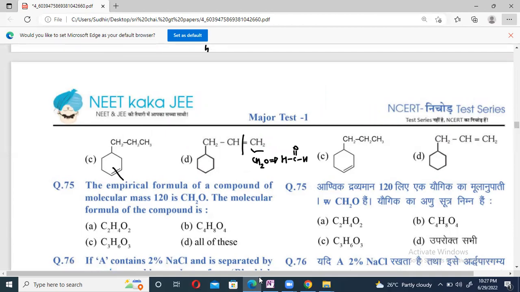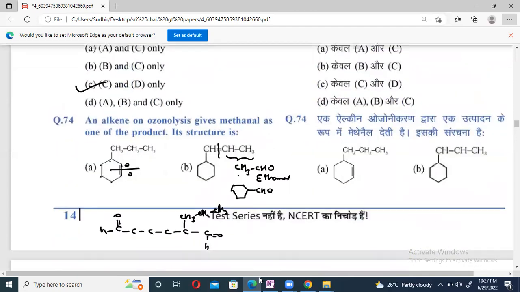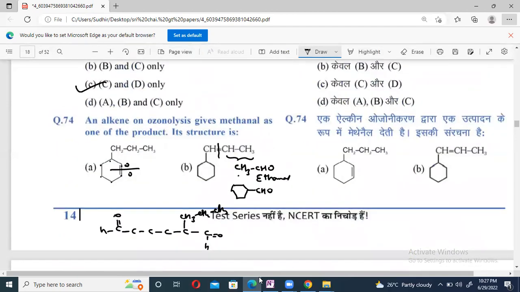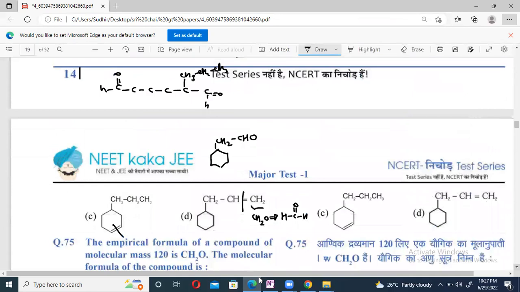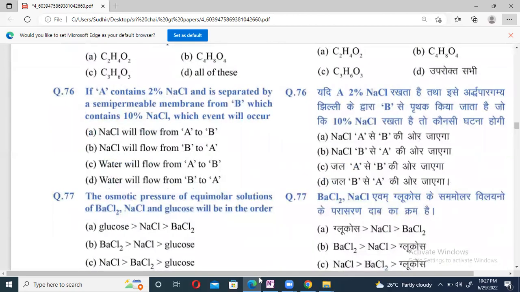And the other one is a cyclohexane having CH2 and then CHO. But option D, they say its structure will be this one only. Which one? Option D is correct. 74, option D, right? 75 now.